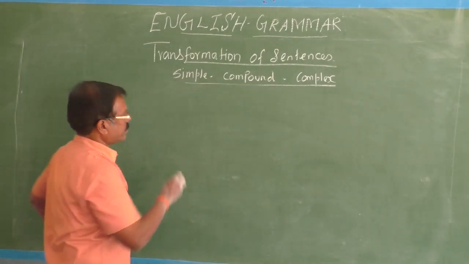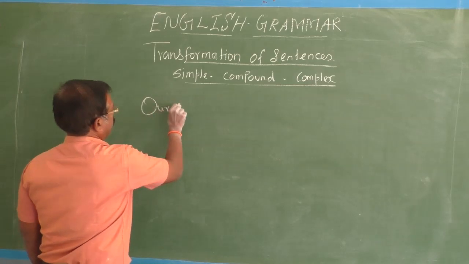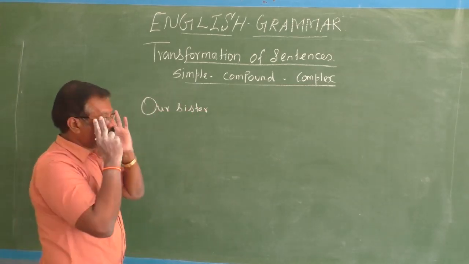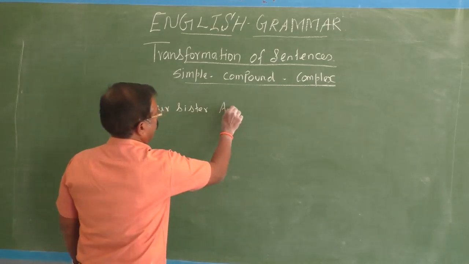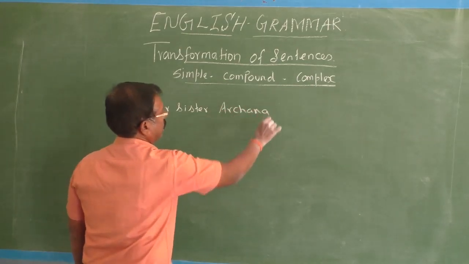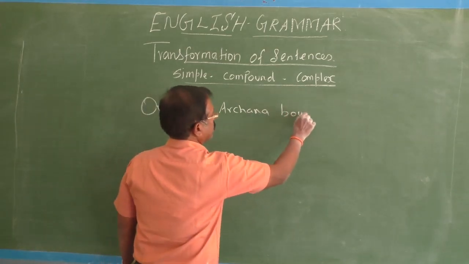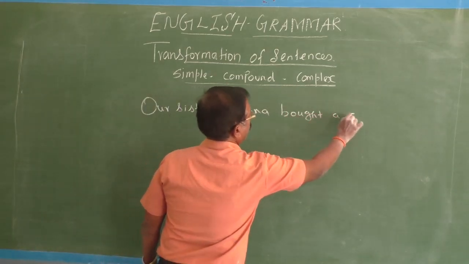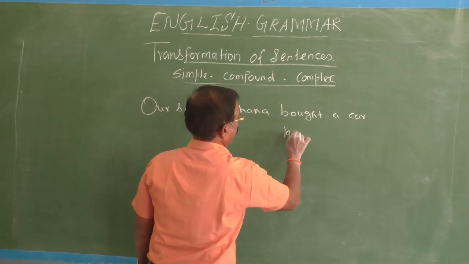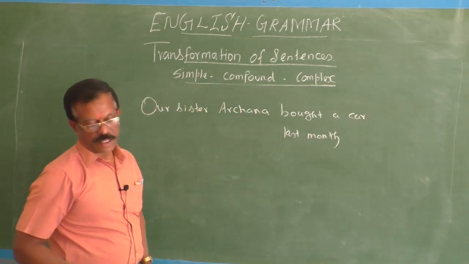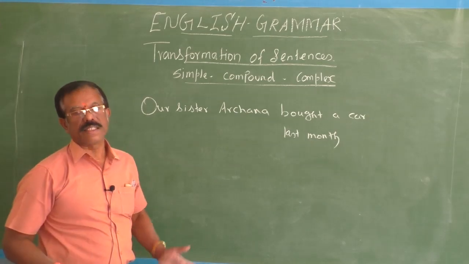Okay. For our sister Archana bought a car. Sister Archana bought a car last month. See, Archana is our sister.